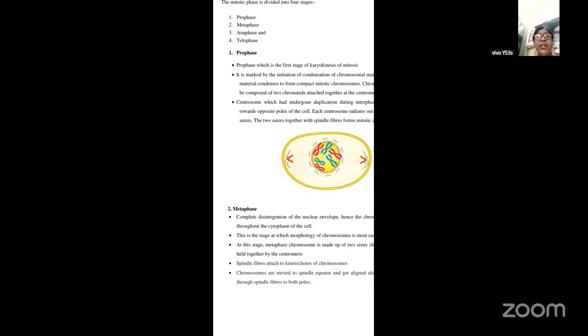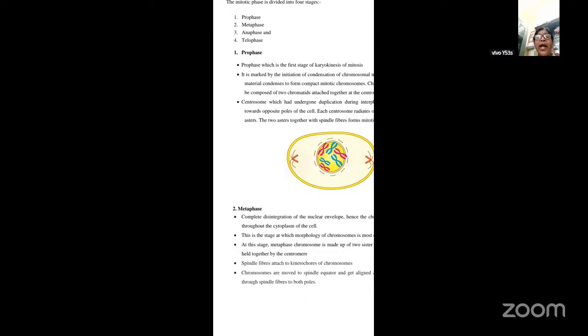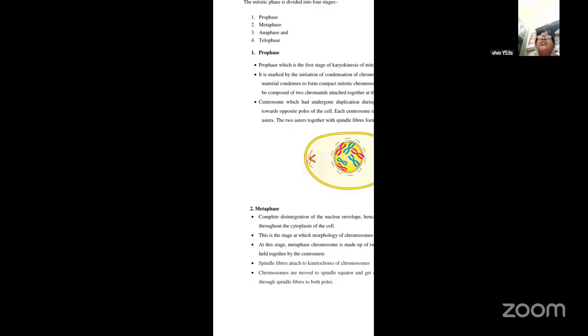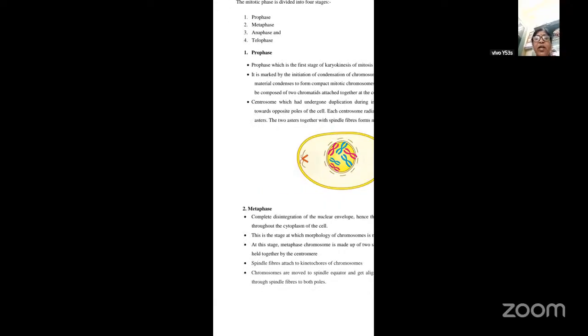Then this is the stage at which the morphology of the chromosome is studied. So easily you can identify the chromosome structure here, because at this particular stage, the metaphase chromosome is made up of two sister chromatids which are held together by means of the centromere. During this phase, the actual structure of the chromosome can be identified and studied.